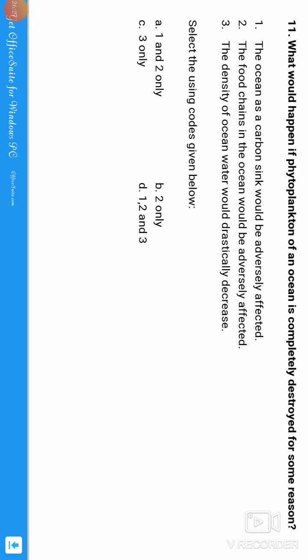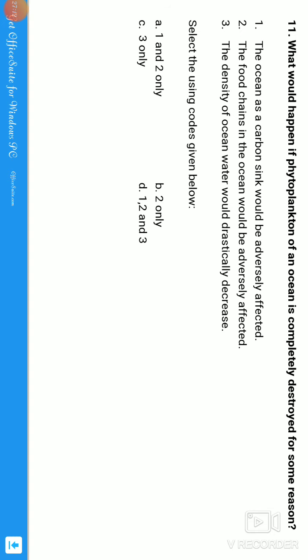Okay, if phytoplankton, the green plants of an ocean, is completely destroyed for some reason, we should know what will happen, guys. The ocean as the carbon sink would be adversely affected. If you see the natural carbon sink, carbon sink means what, guys? The carbon present in the atmosphere is attracted or absorbed by some sink. We should know what is source and sink. Source is the place which is going to give, and the sink is the destination, guys. We have the land, the trees present on the land, and the oceans. So oceans are also carbon sinks, guys.